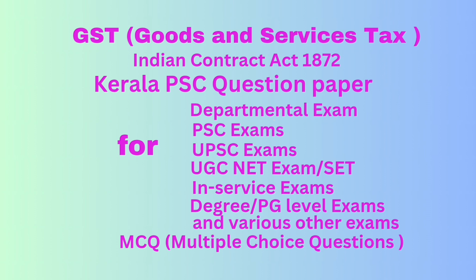Question number 62. What is the document to be issued by the seller, service provider, registered person if it is found that taxable value mentioned in the invoice is less than the actual taxable value or tax payable in respect of such supply? Correct answer option A, debit note.